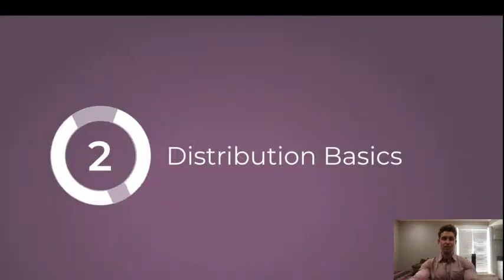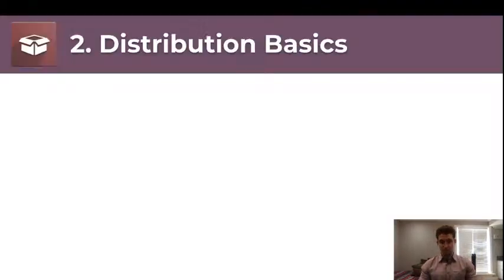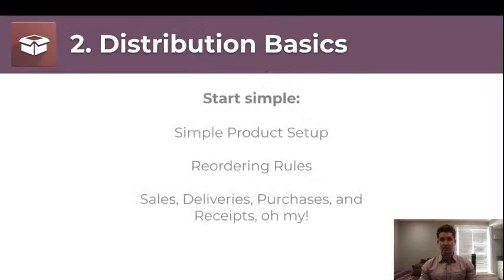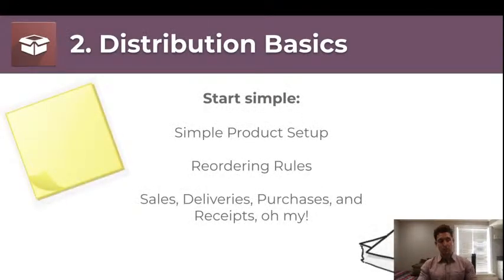We're going to start with the basics of distribution. So as we dive into this, we really are going to start simple. We're going to take a look at some simple product setups. We're going to do some reordering rules and configuring some min maxes. And then we're going to dive into a demo in real time that is going to take us through live sales, rolling through our inventory system, and then automation of procurement on the other end. And we're going to see really the tight-knit integration between Odoo's inventory solution, the sales and procurement side as well.